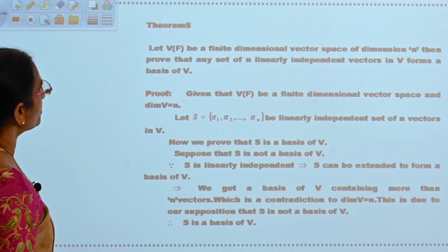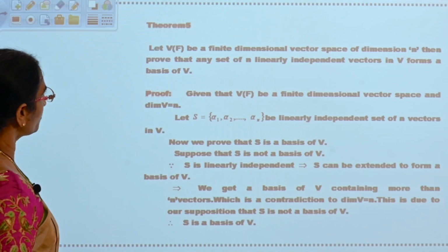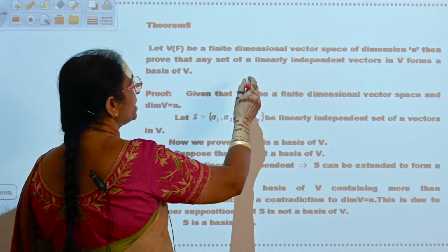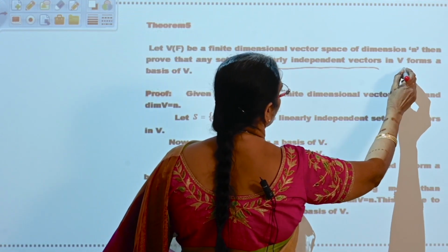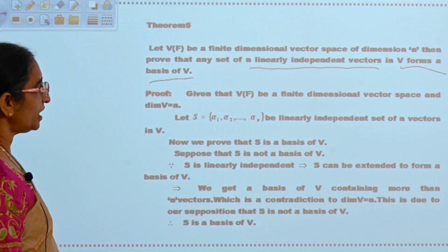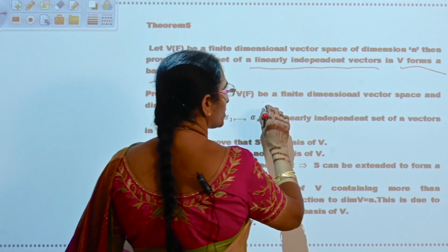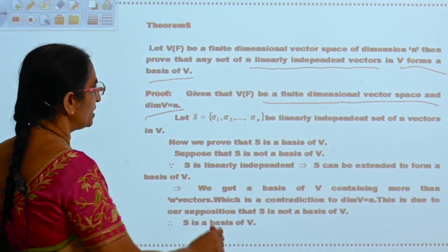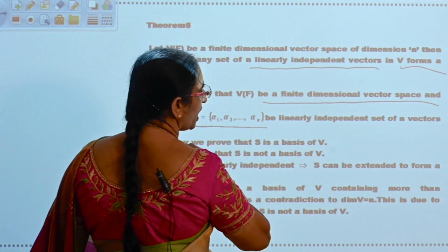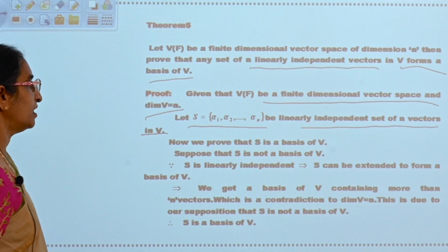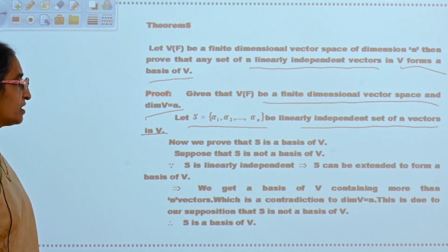Let V of F be a finite dimensional vector space of dimension n. Then prove that any set of n linearly independent vectors in V form a basis of V. It is sure. Now, given that V of F be a finite dimensional vector space and dimension of V is equal to n, let S is equal to alpha 1, alpha 2, alpha n be linearly independent set of n vectors. Now what you have to prove? S is a basis of V.